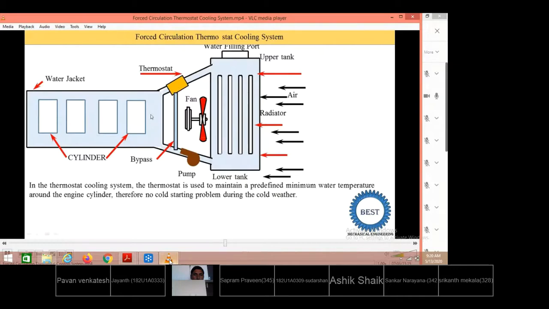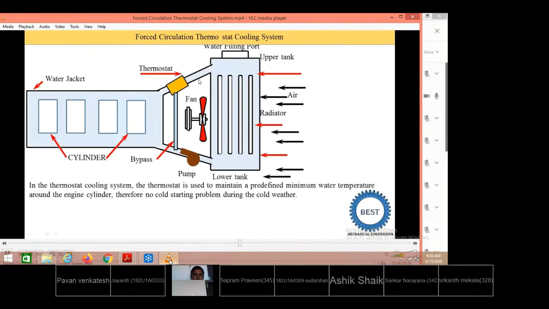Then the water starts to circulate from the water jacket to the radiator. Otherwise, the water only circulates in this part, through the pump, cylinders, and water jacket. It is not going to the radiator. So when the 85-degree temperature of the water jacket is achieved, the thermostat opens and starts to supply water to the radiator. So we avoid cold starting problems during cold weather.